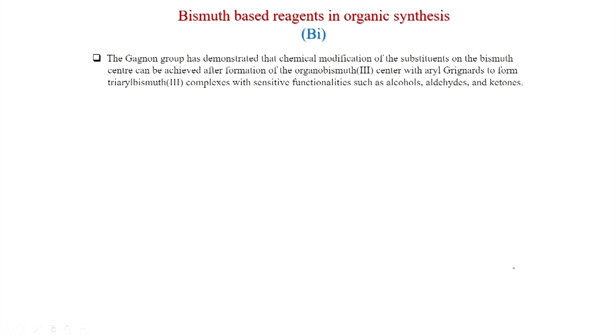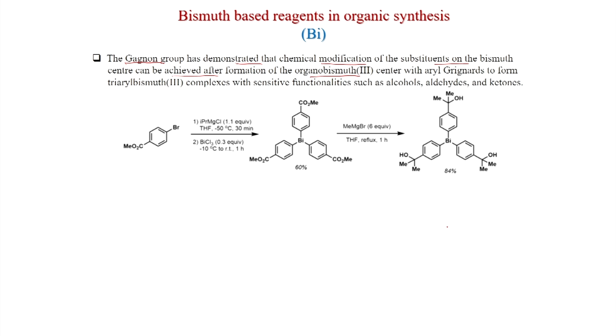Now, we will see an example of bismuth 3 compound synthesis. The Gagnon group has demonstrated that chemical modification of the substituents of the bismuth center can be achieved after formation of the organobismuth 3 with aryl Grignard to form triaryl bismuth complexes. Here you can see an aryl bromide is present, and with isopropyl magnesium chloride this is converted to the Grignard, aryl magnesium bromide.